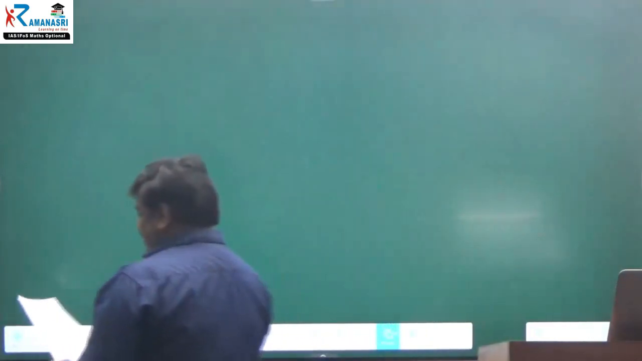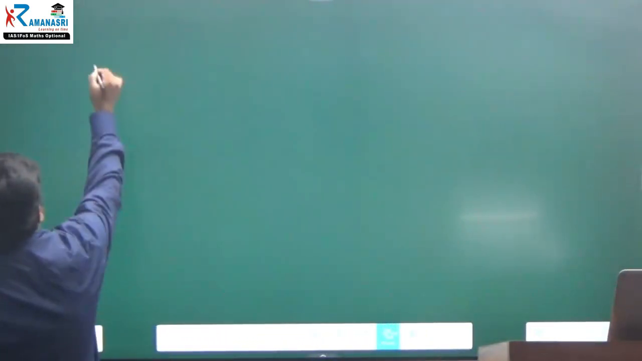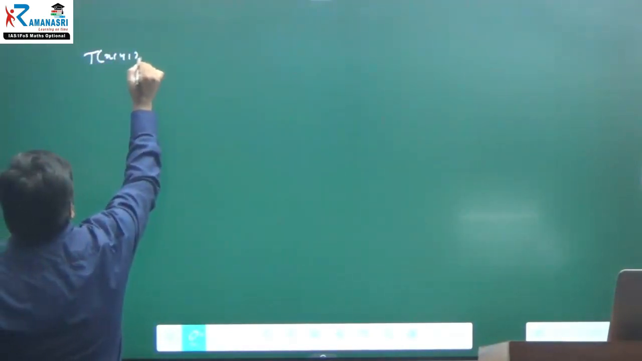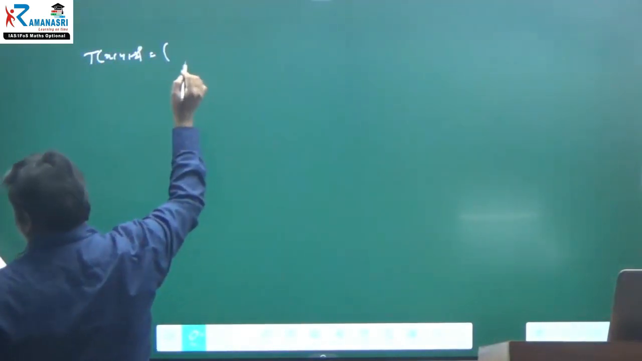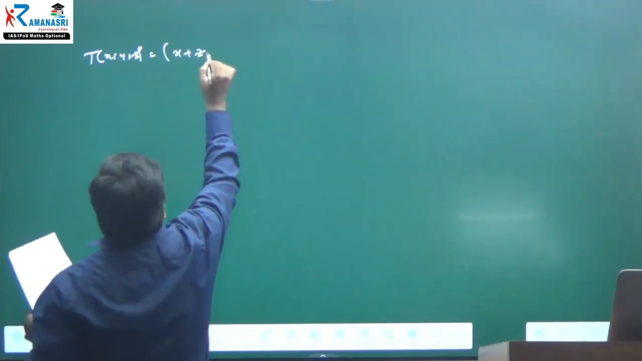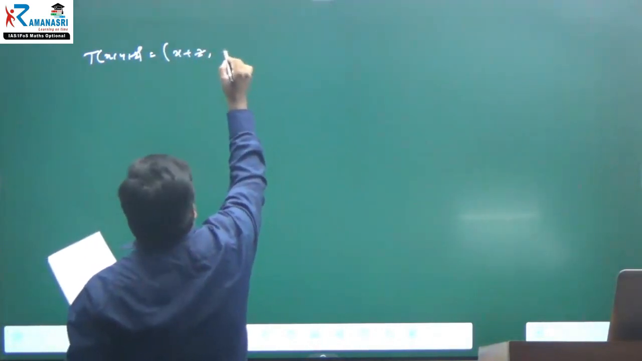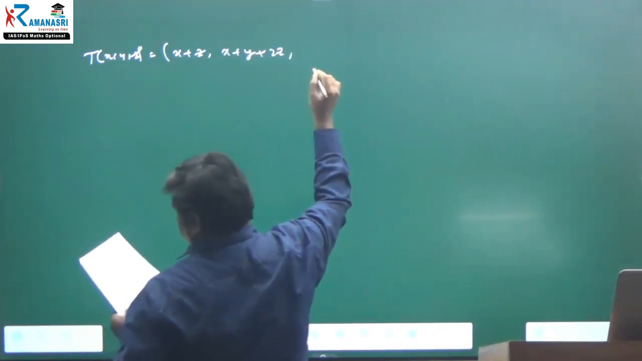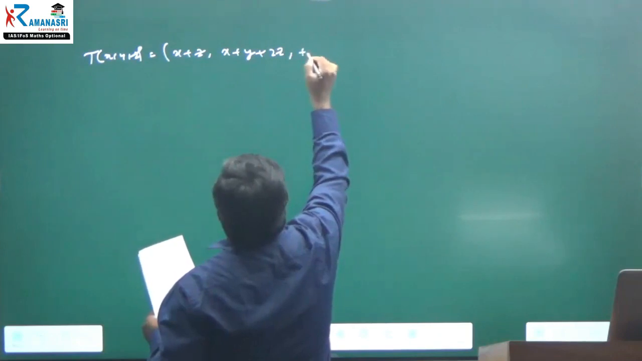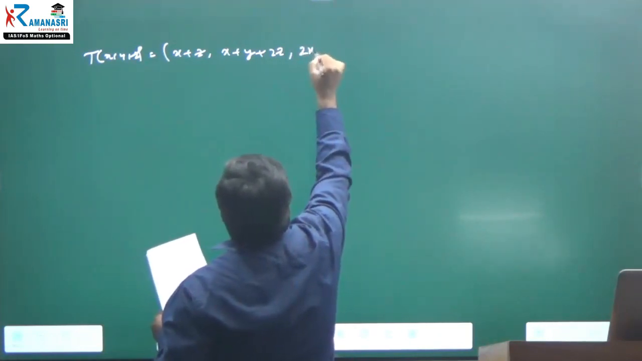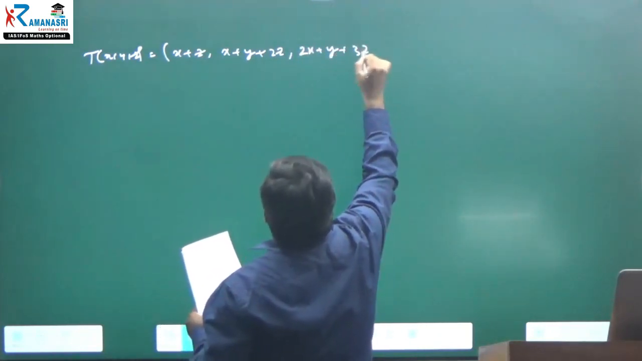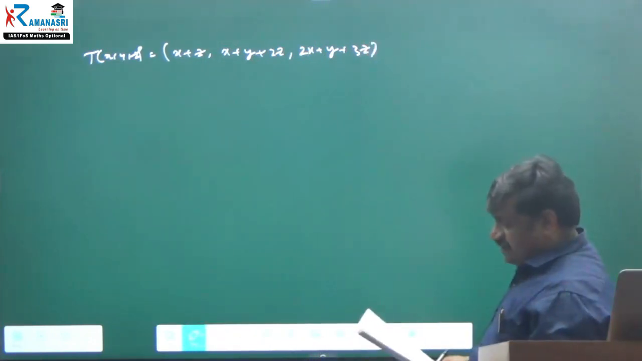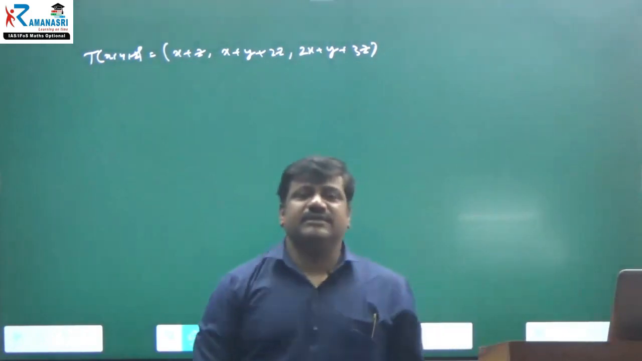Come to that. Here they have given the transformation. What is the transformation? T of (x, y, z) is equal to (x plus z, x plus y plus 2z, 2x plus y plus 3z). Okay, they have given it. They're asking only the null space and rank.